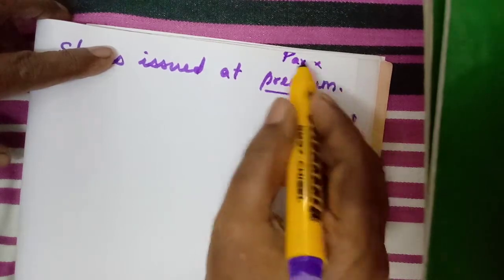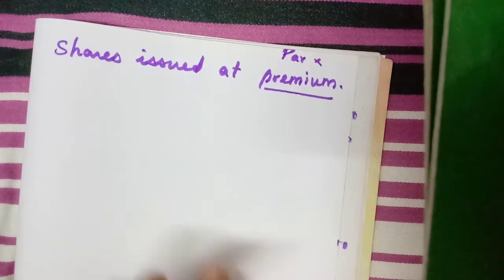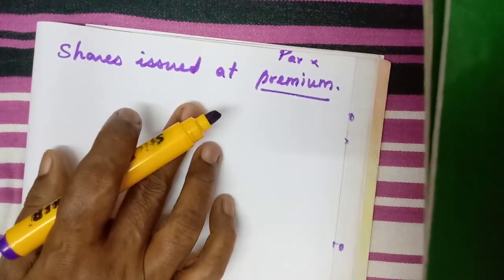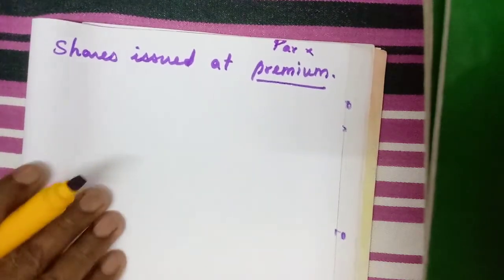The opposite is premium, that means more than the face value. If the shares are issued at a price higher than the face value, then that is called shares issued at premium.